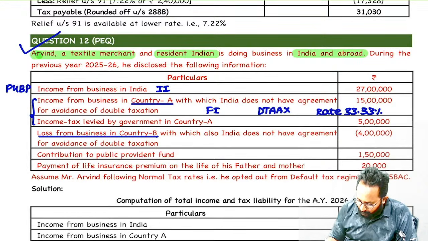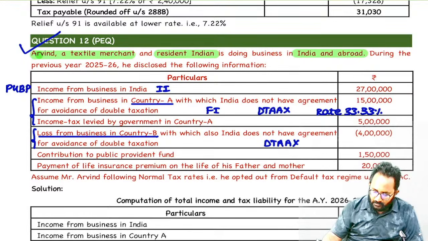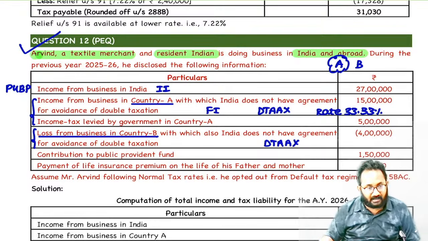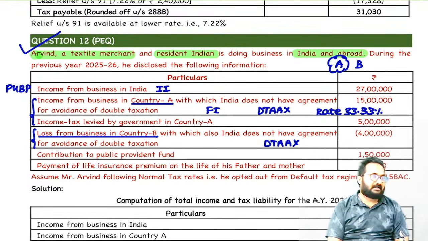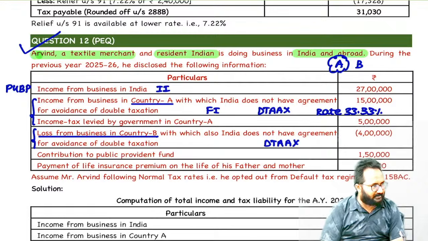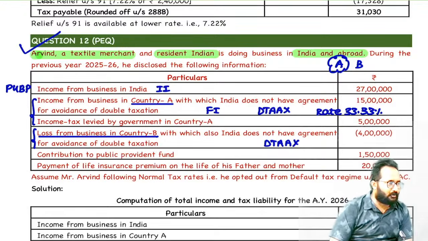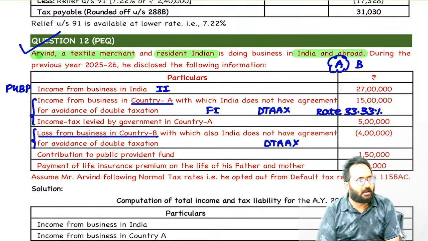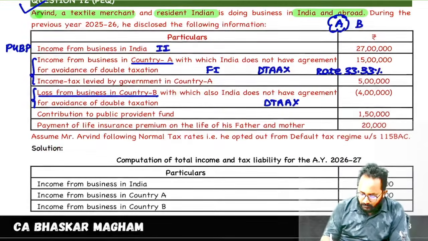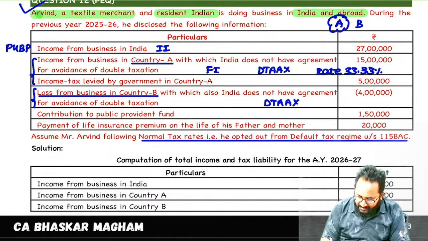Next, there is a loss from another business which is located in country B. With this country also, we don't have any DTAA. But remember, another country's business also we have. Abroad means here country A and country B. In which country do we have an income? A. In which country do we have a loss? B. Now tell me, which country's related double taxation will arise? Country A related double taxation will arise. Country B related, there is no double taxation. Why? In country B we don't have any income, we only have a loss.